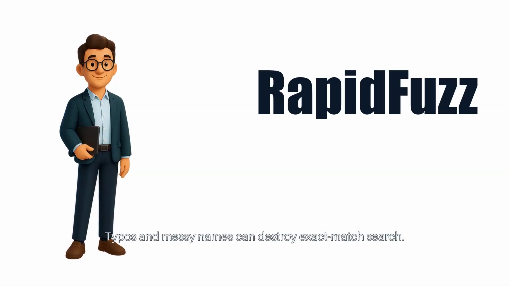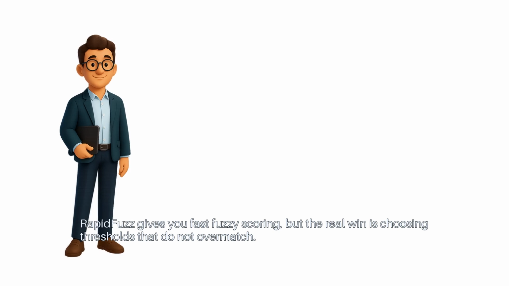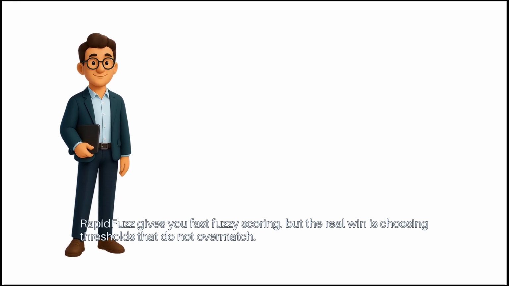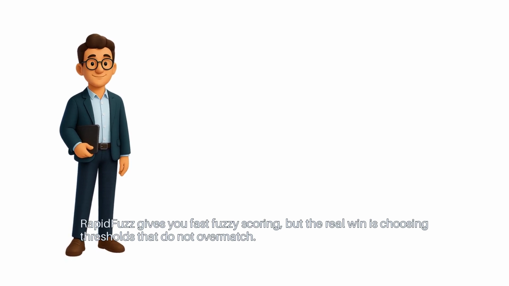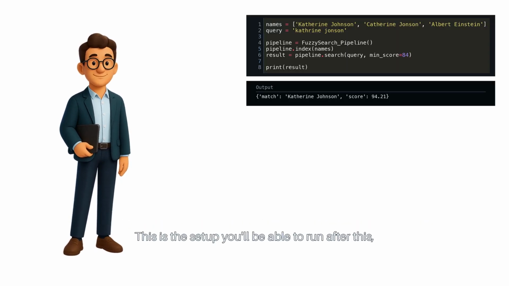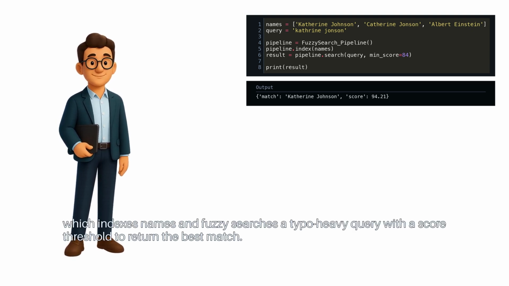Typos and messy names can destroy exact match search. RapidFuzz gives you fast, fuzzy scoring, but the real win is choosing thresholds that do not overmatch. This is the setup you'll be able to run after this, which indexes names and fuzzy searches a typo-heavy query with a score threshold to return the best match.